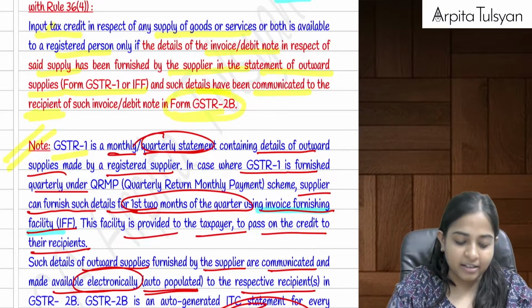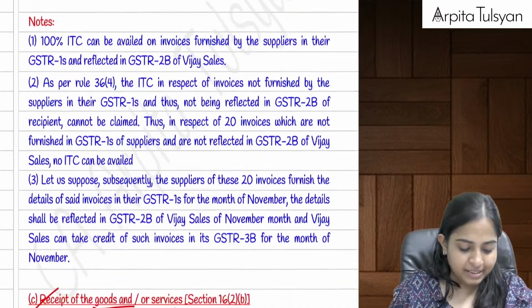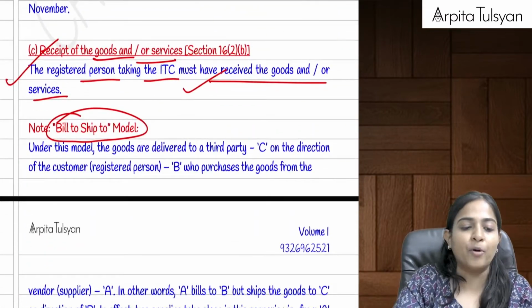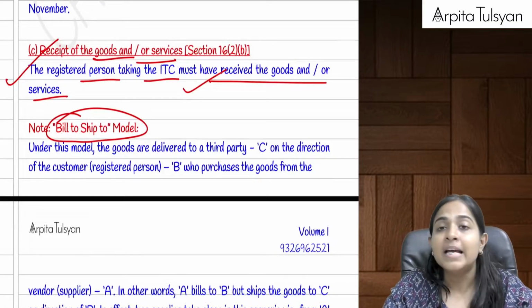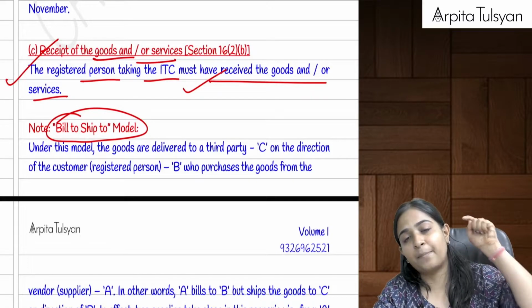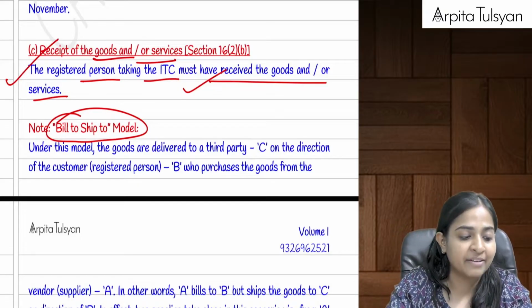Everyone, are you clear till here? Yes. We have got some examples given in your book. That was the second point. First point was you should be having that tax possession document. Second point is GSTR1 or IFF should be filed by the supplier and then it will get reflected in my GSTR2B. Then and only then the credit of the same will be available.